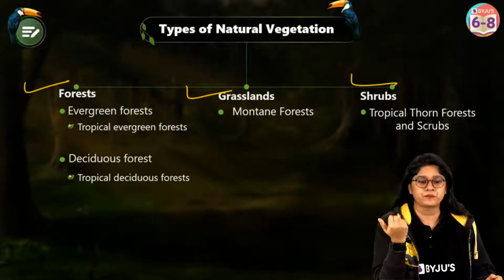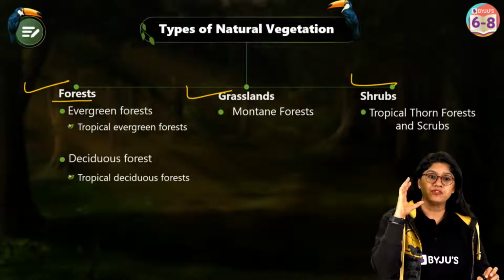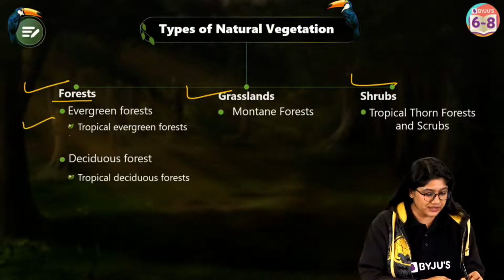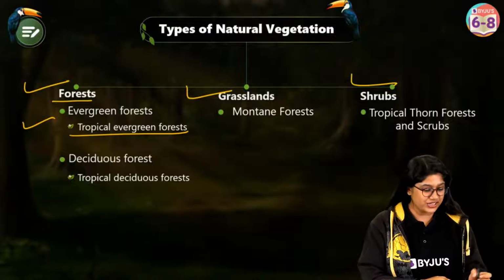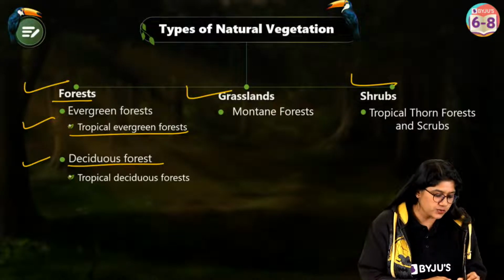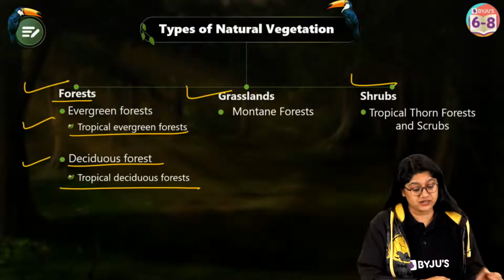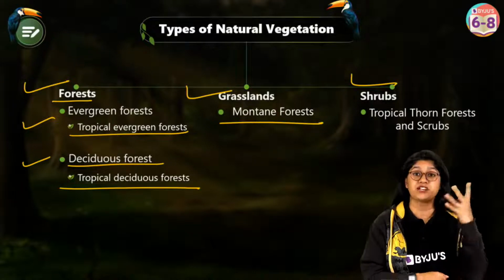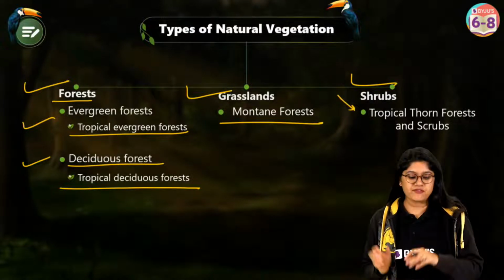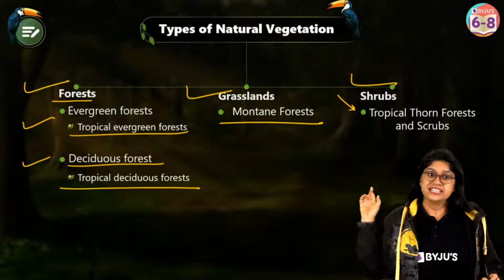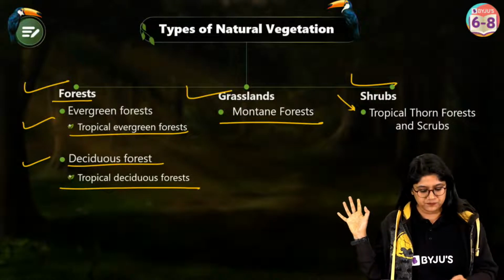So everyone, in this particular chapter, we will be discussing the forests, grasslands and shrubs in your textbook, right? When we talk about the forest, we have the tropical evergreen forest. In that we have the deciduous forest, which is tropical deciduous forest. Then in grasslands we have montane forest or the temperate forest. And then in the shrubs we have tropical thorn forest and the shrubs. This you have in your textbook only.